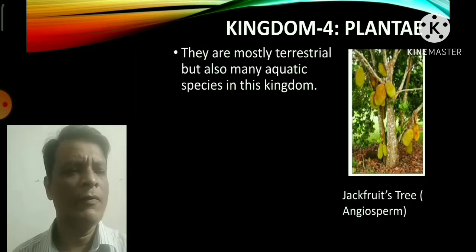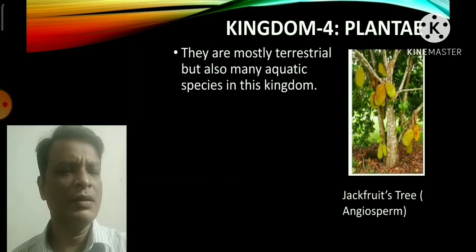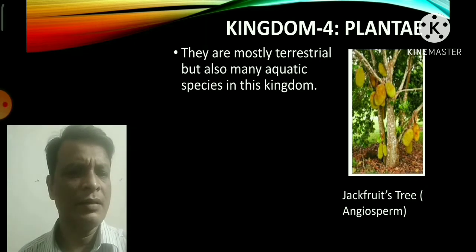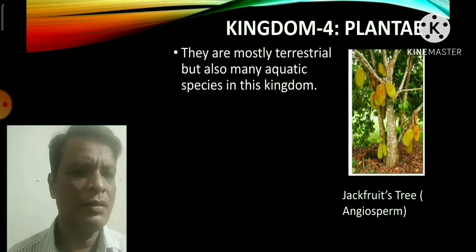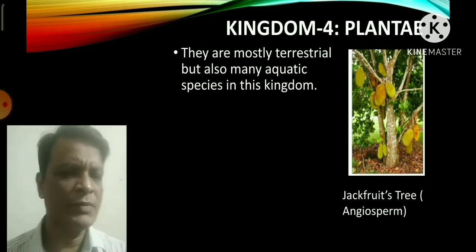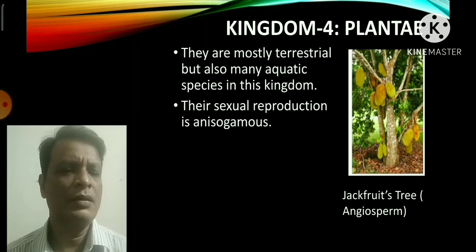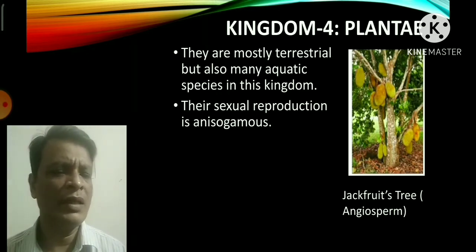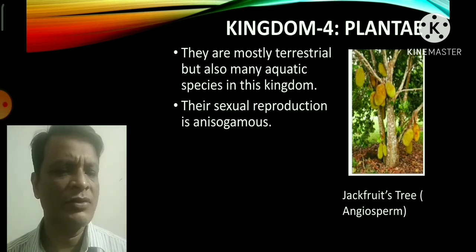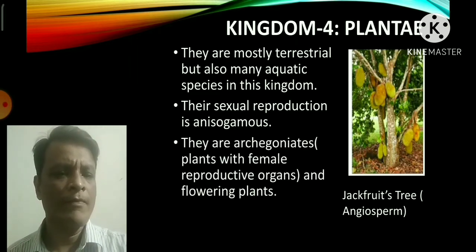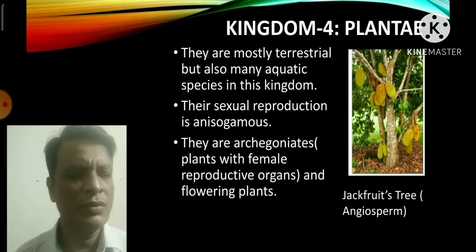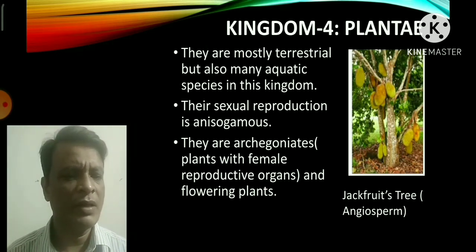Kingdom 4, that is Plantae, has some other important characteristic features: they are mostly terrestrial, but there are also some aquatic species in this kingdom. Their sexual reproduction is anisogamous. Anisogamous is a new terminology. When both male and female gametes are morphologically dissimilar, this type of sexual reproduction is called anisogamous. They are archegoniate plants with female reproductive organs, and flowering plants.